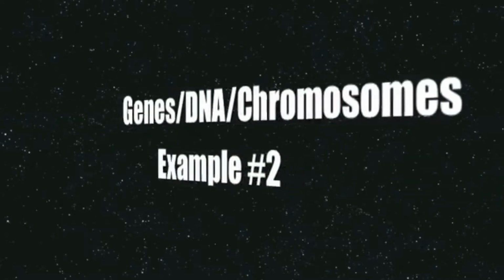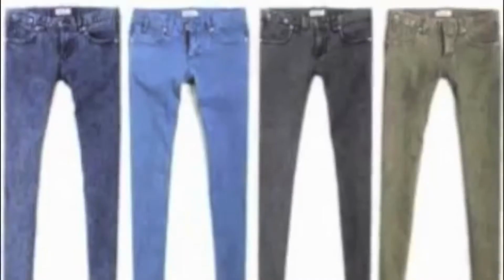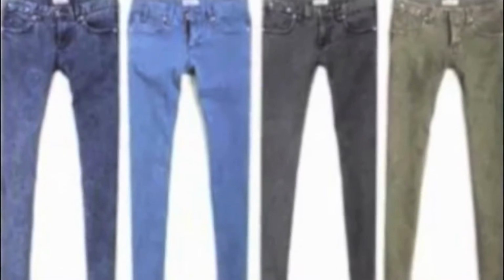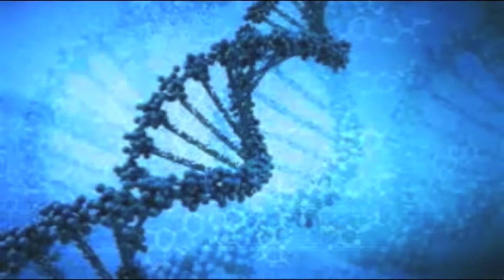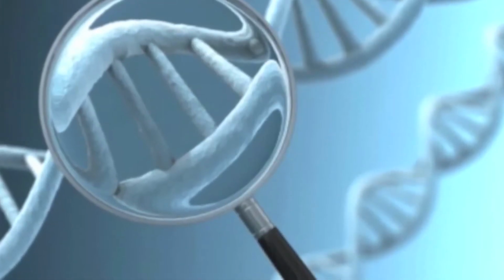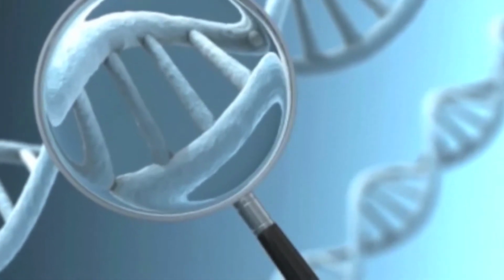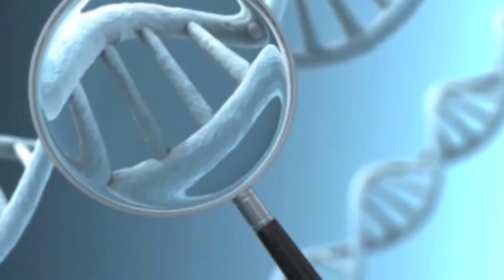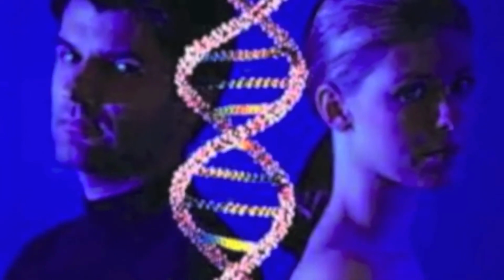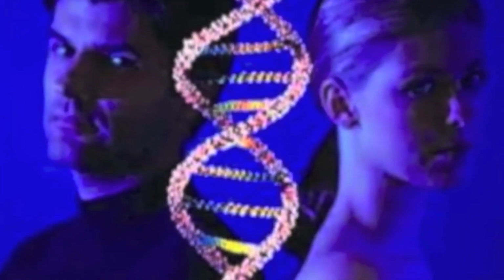Example 2. Genes, DNA, and chromosomes. The way you are and the way you look are controlled by your genes. Not those genes, but these. Now, inside our bodies, we have cells. Our whole body is made up of cells. And inside those cells, we have very, very small bundles of chemicals. These chemicals are called DNA, which stands for deoxyribonucleic acid.